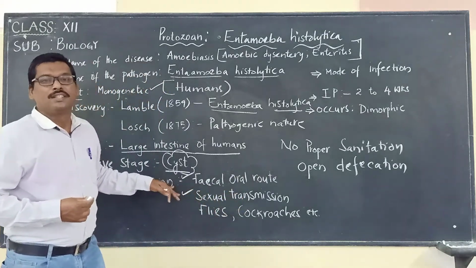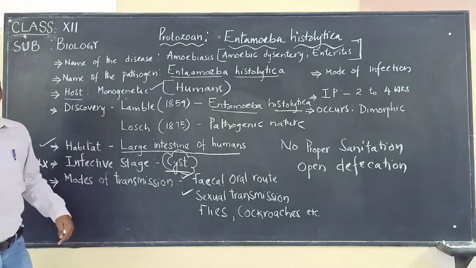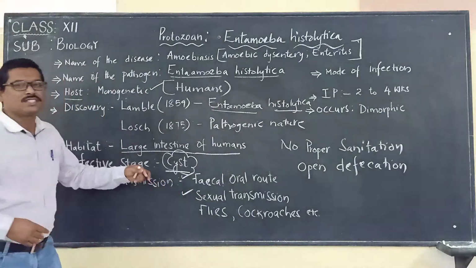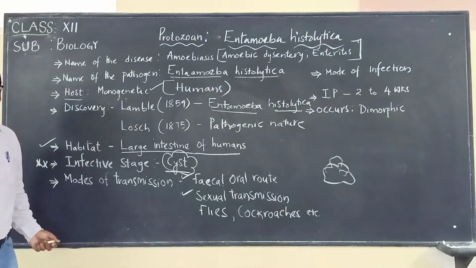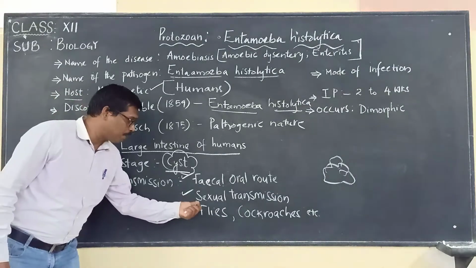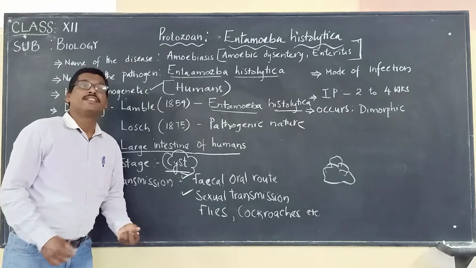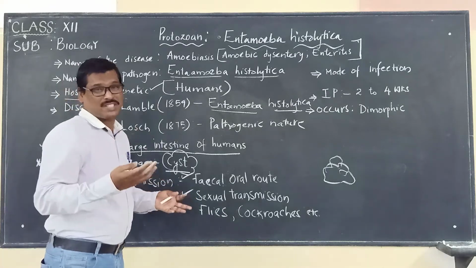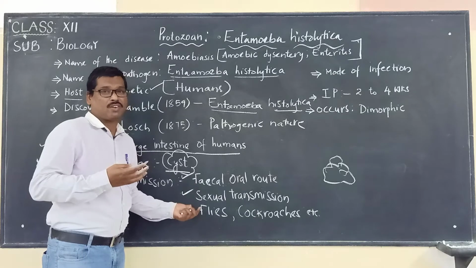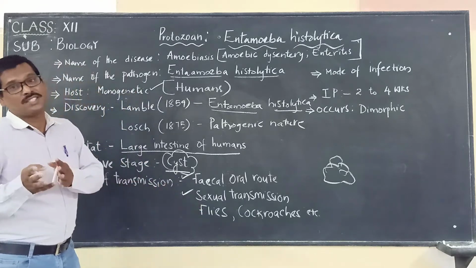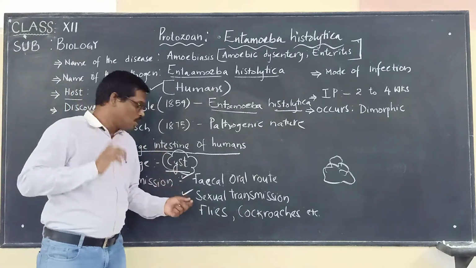Now, what do you mean by sexual transmission? How is it possible? Sexual transmission means when they practice homosexual contact, there are chances that this disease may spread from one person to another person.